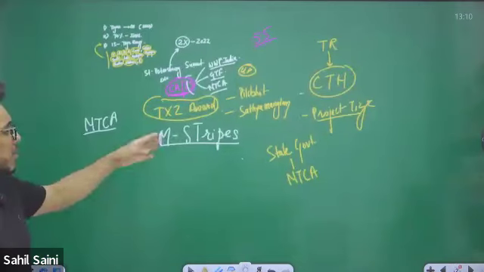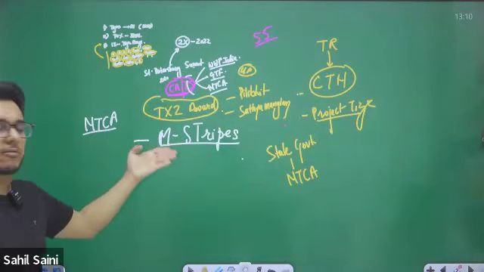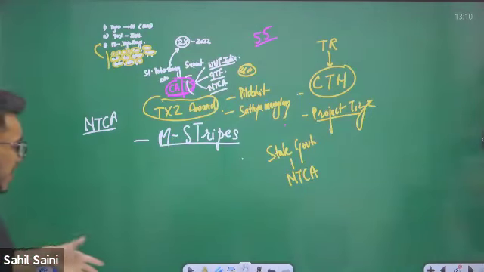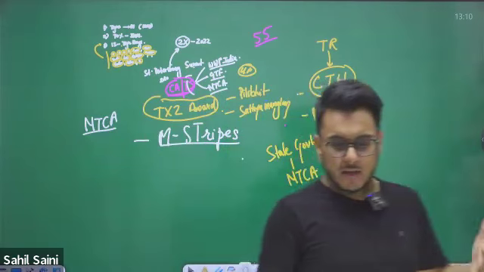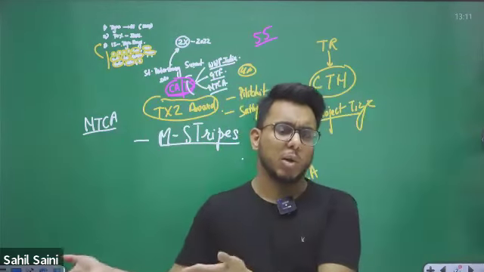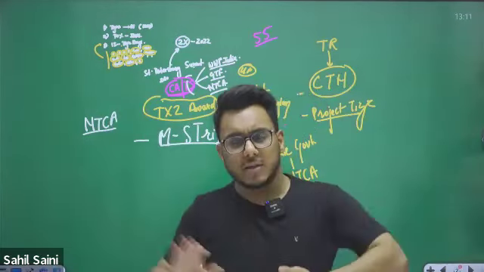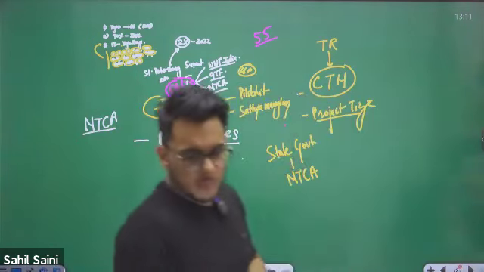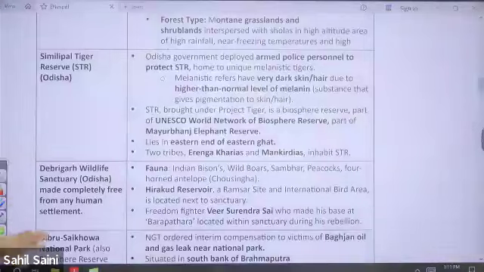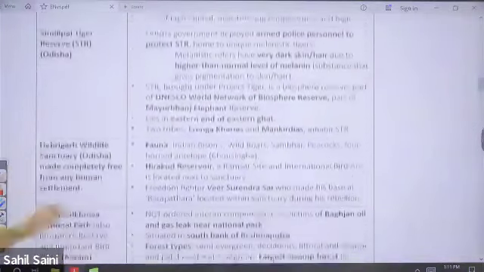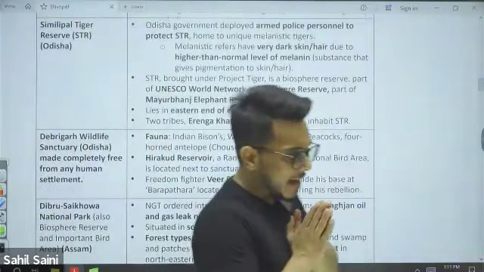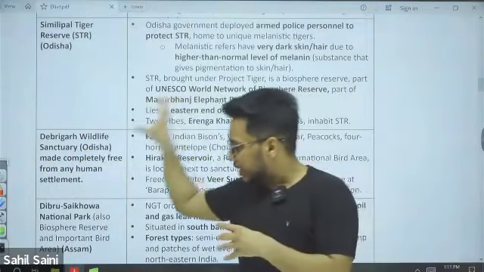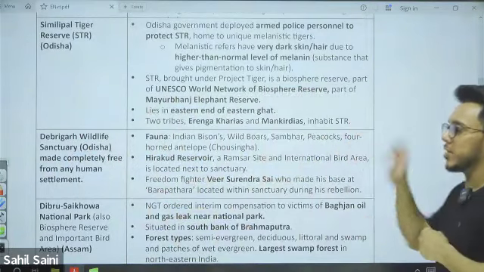Then we have seen M-Stripes. M-Stripes is an initiative by NTCA for the patrolling of tigers and for surveillance on them. And then we have discussed the tiger reserves. The latest one is Dholpur Karoli in Rajasthan. Before that, there was Virangana Durgavati Tiger Reserve in MP. Okay, fine. Moving on to the next one. The idea is very simple: we need to ensure that we have very knowledge-dense coverage.